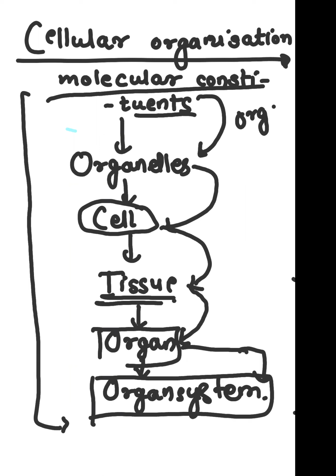Now, one more very important property is what, people? One more very important property is to sense the environment. Okay, now living organisms have the property to sense the environment, and that is called response to stimuli.